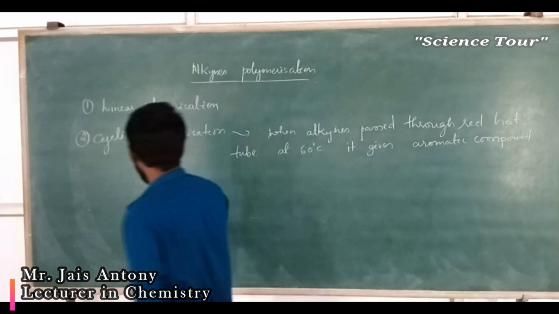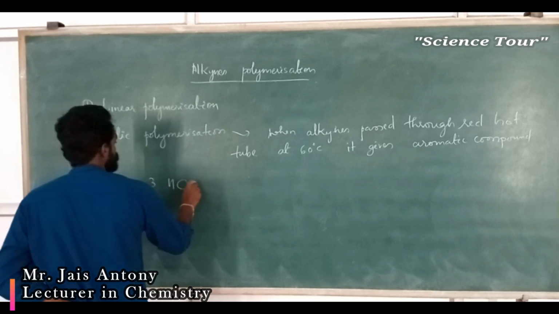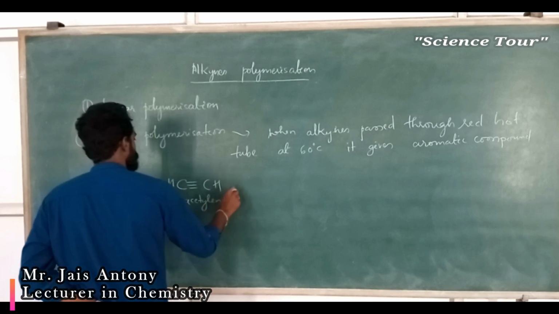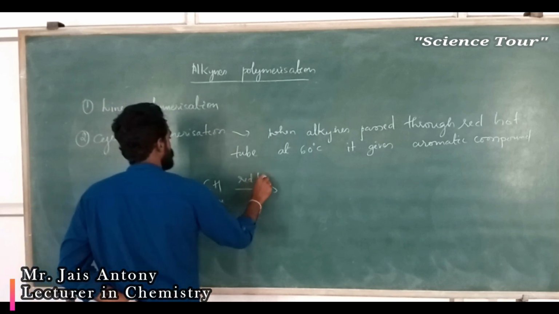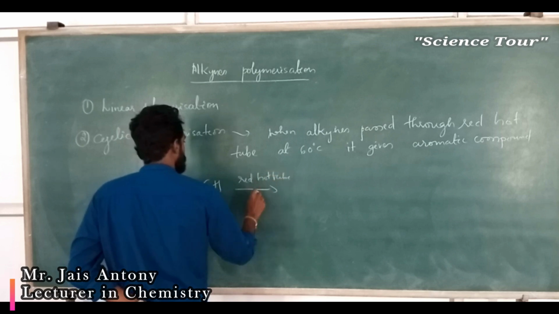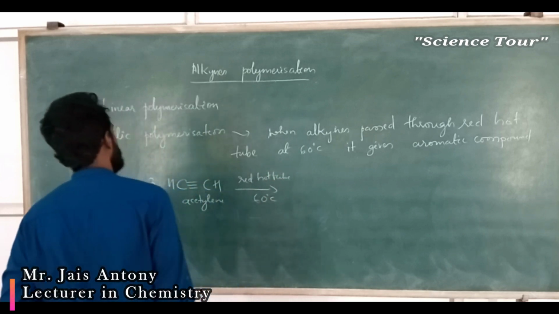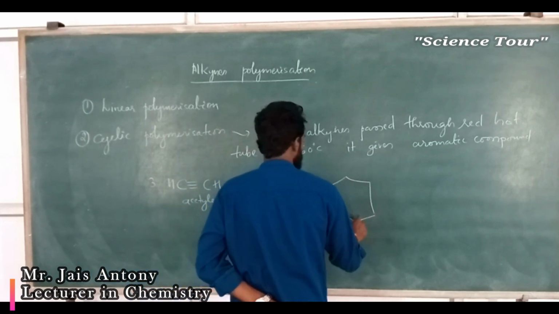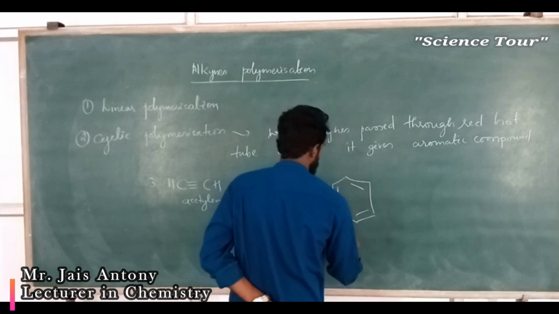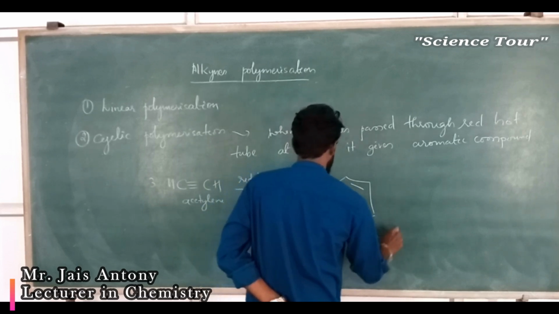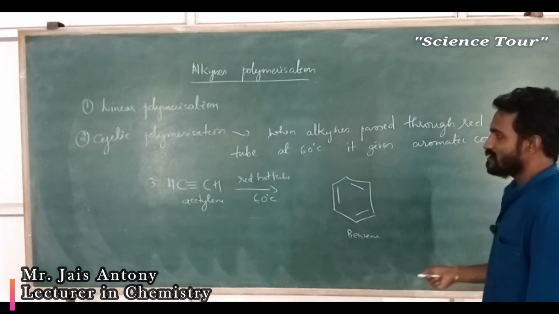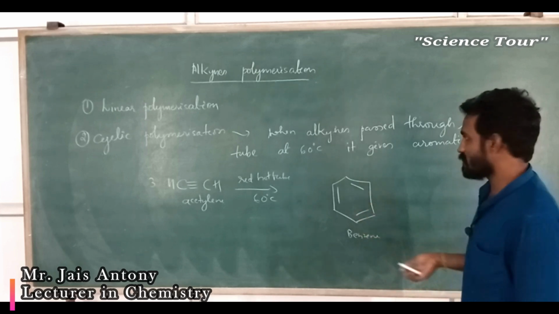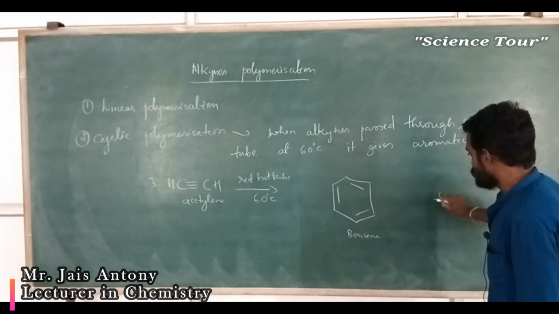Okay. For example, my dear students, 3 molecules of acetylene, which is nothing but ethyne, 3 molecules pass through a red hot tube at 60 degrees Celsius temperature. What happens actually? It gives benzene. It's actually benzene. My dear students, this reaction I can write here. This is actually required for exam purpose only. This much is required. If you want to know how that reaction takes place, I will explain, my dear student.